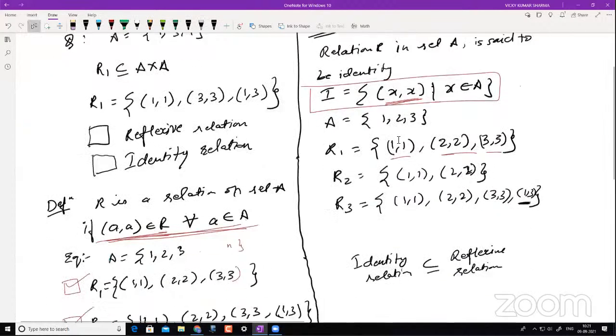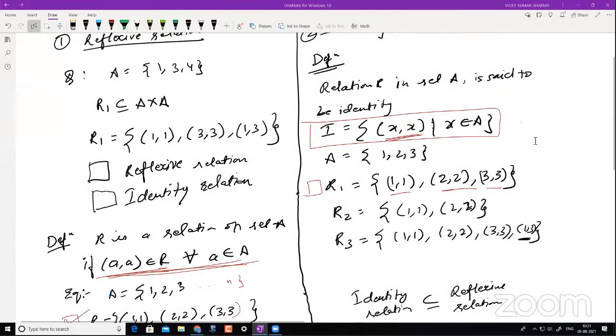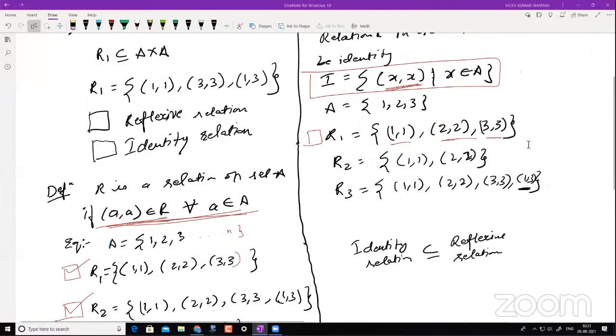So if you see that way, is R1 an identity relation? The answer is yes, because... Yes, sir. So that is one thing we have to understand. Now, could you tell me what about R2?